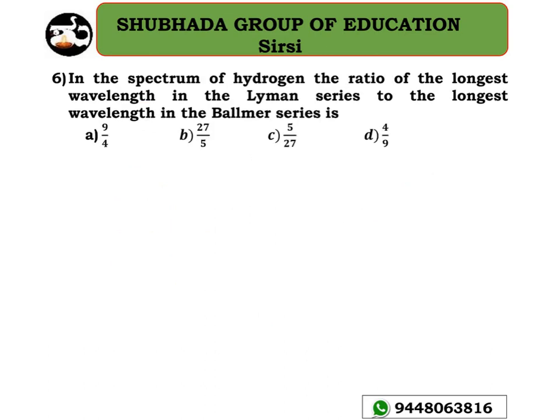In the spectrum of hydrogen, the ratio of the longest wavelength in the Lyman series to the longest wavelength in the Balmer series is the question. Clear?